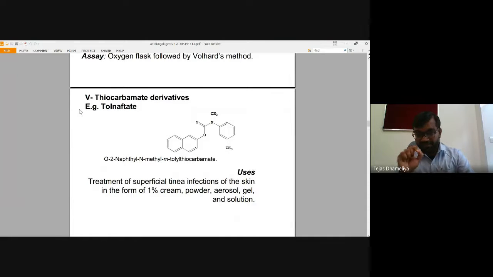This is a chemistry-based classification, not a biological activity-based or mode of action-based classification of antifungal agents. Friends, this classification is totally based on their structural framework.